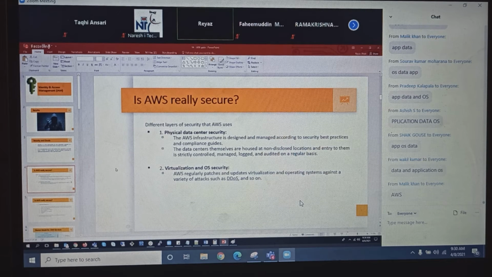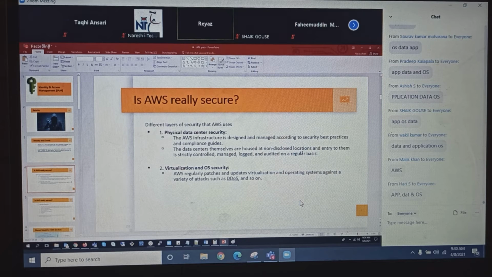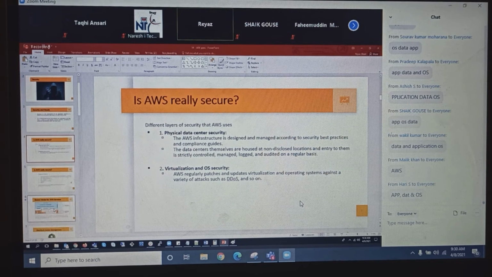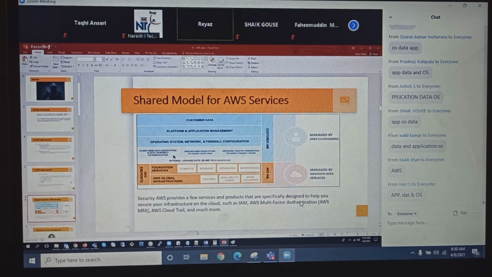And what AWS is telling us is, hey customer, your application, your data, and whatever you put on the operating system, everything you take care of. I have no business on that. You take care of that. So that is called the shared model.